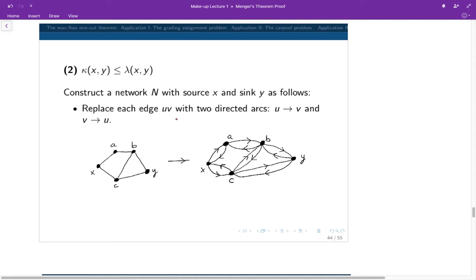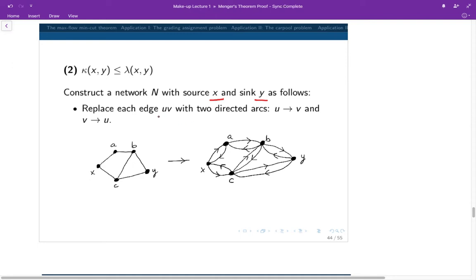In the second half, we want to invoke the max flow min cut theorem. In order to do this, we must first construct a network N, and we're going to do this in the following three steps. First of all, this network N will contain the vertex x as the source and the vertex y as the sink. Remember, x and y are fixed by the theorem.